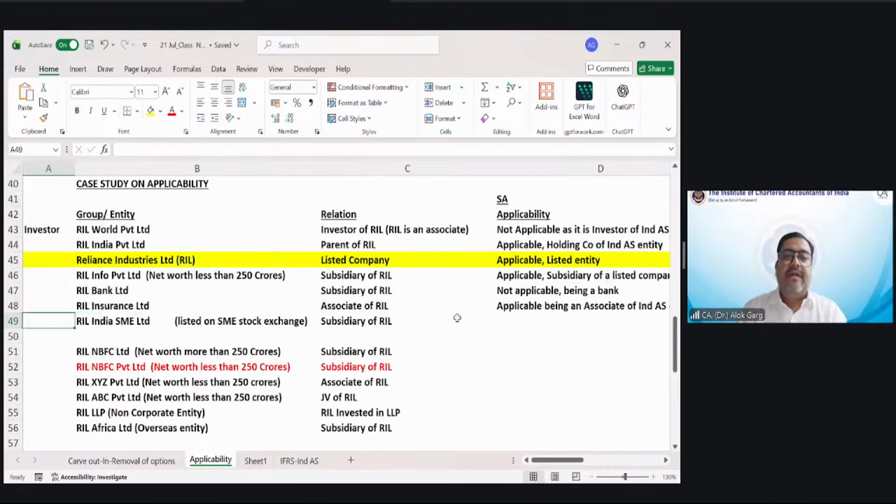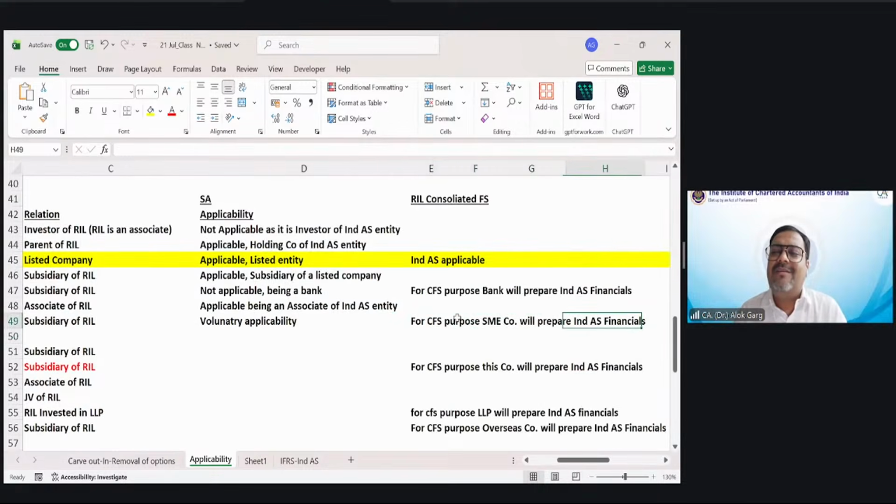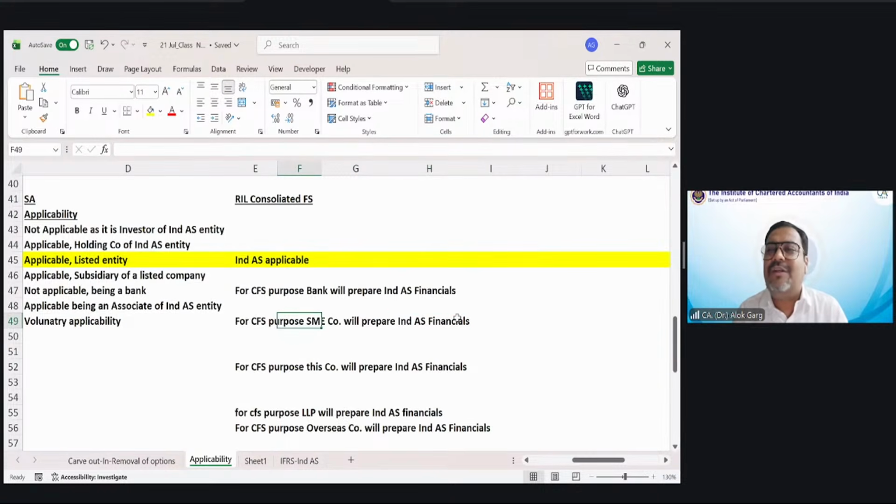Then RIL India SME Limited. This is listed on SME Stock Exchange, subsidiary of RIL. So on the SME listed entity, Ind AS is not mandatorily applicable. It is voluntary, right? So voluntary applicability. So friends, what's your view? If it is a subsidiary of RIL, this SME entity in any way prepares the Ind AS financial statement for Reliance consolidation. So they have to prepare their Ind AS financial for the consolidation also.